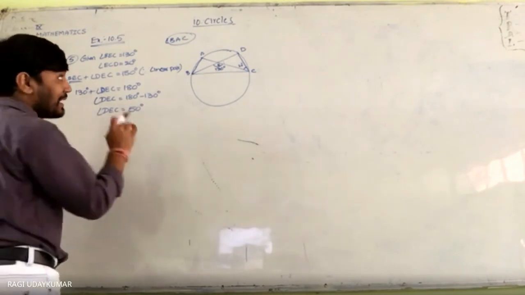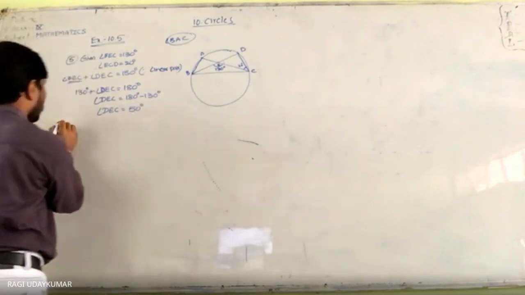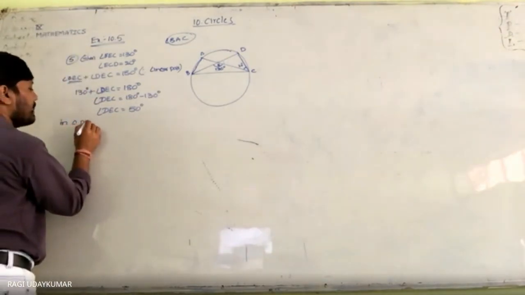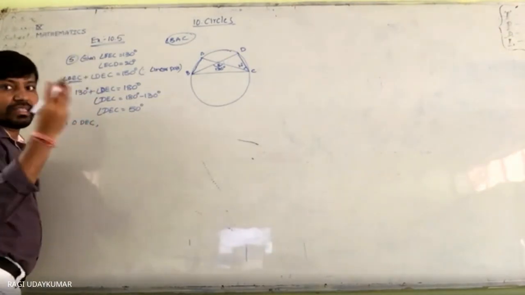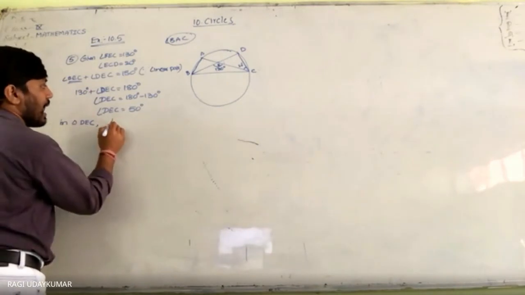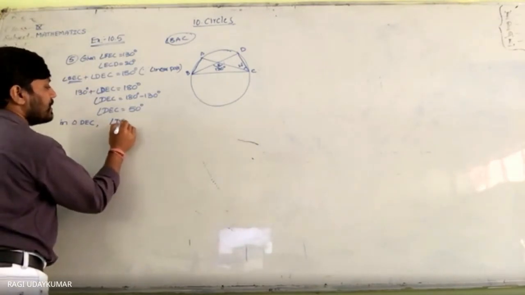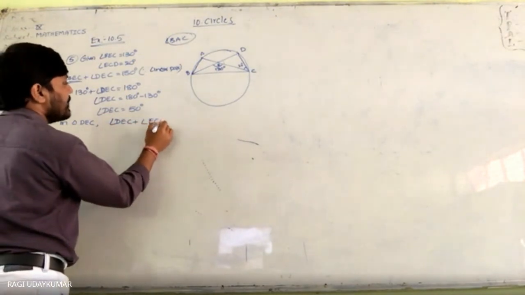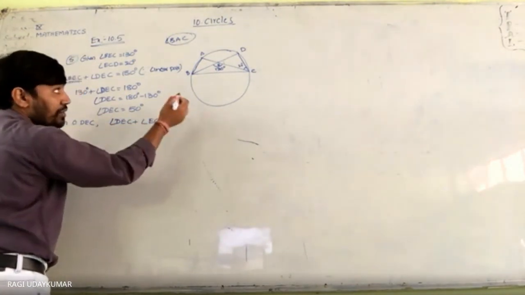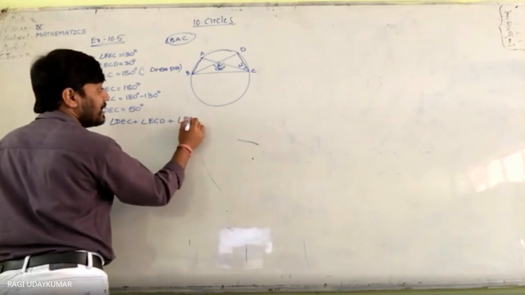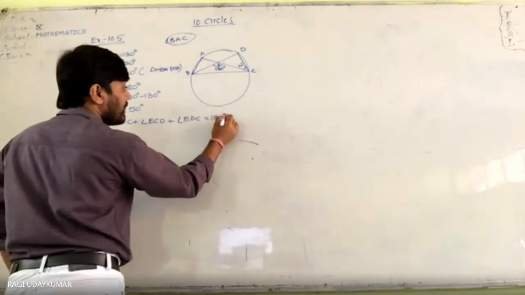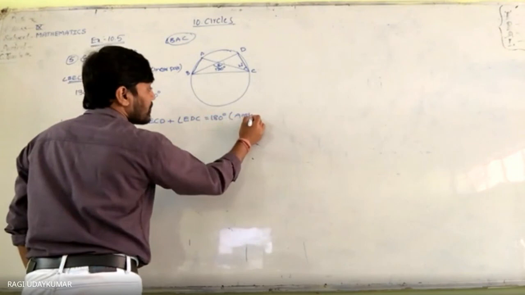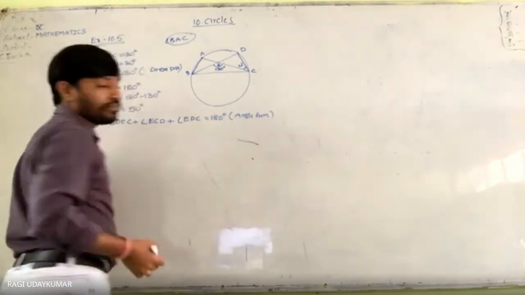Now in the triangle DEC, sum of the three angles to be taken into consideration. Angle DEC plus angle ECD plus angle, what we need to find out, EDC is equals to 180. Here, the reason is angle sum property.